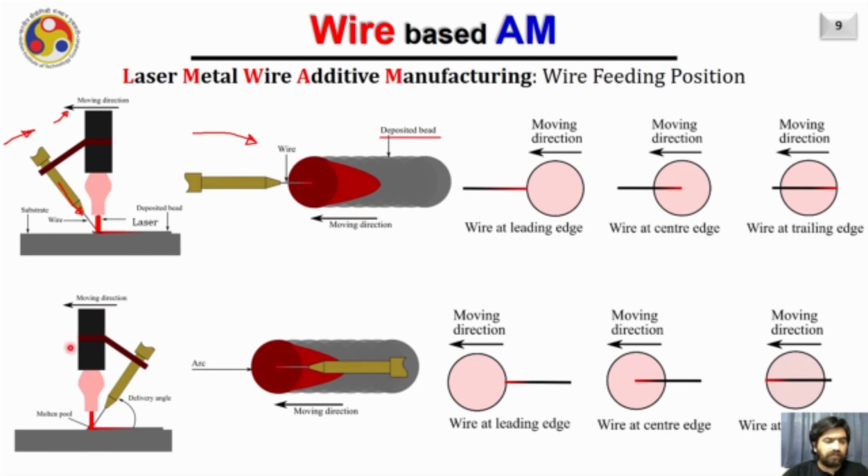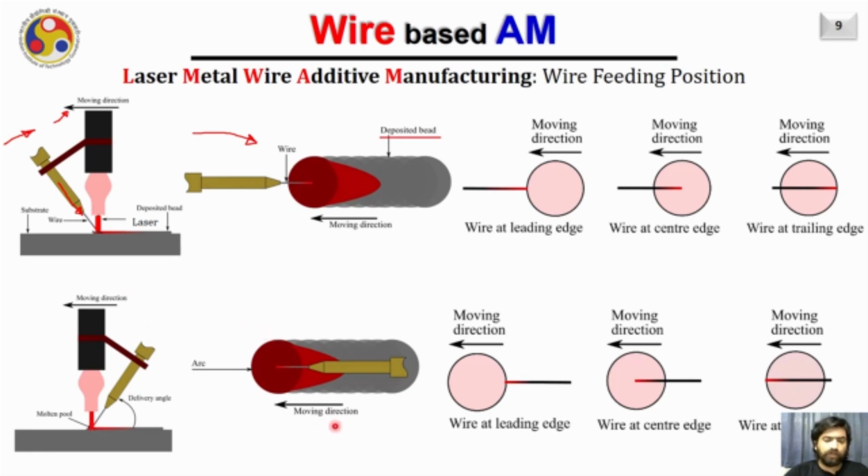Here, this is the laser optical head which is creating the laser beam here, and it is moving in this direction. As it is moving in this direction, the wire is fed from the back side of it, and it is a lateral feeding, of course. In that case, if we observe the top view of the same, it will look something like this.